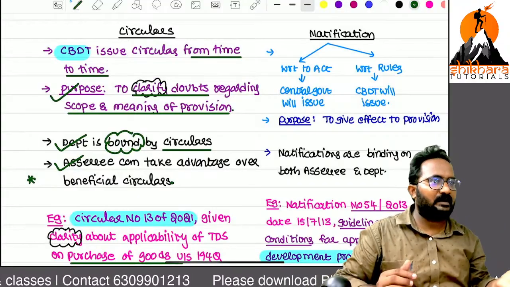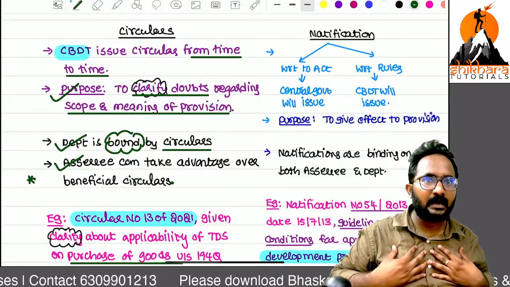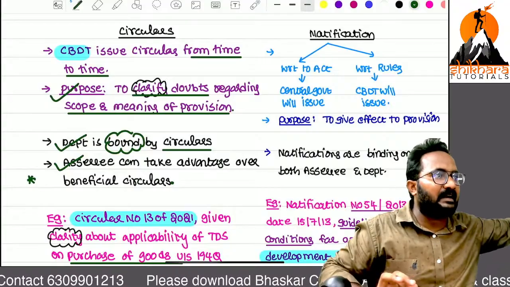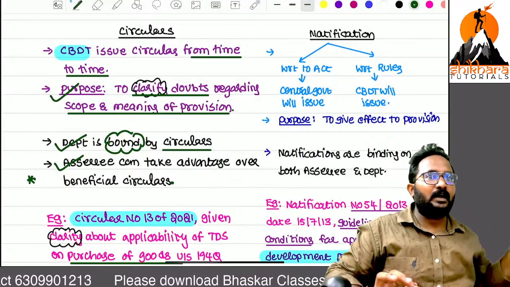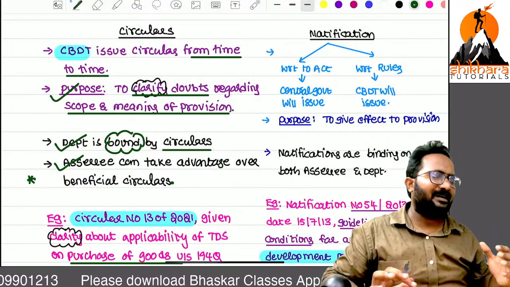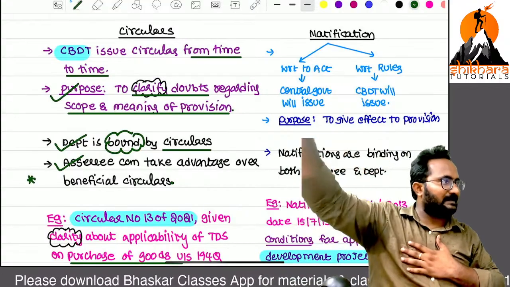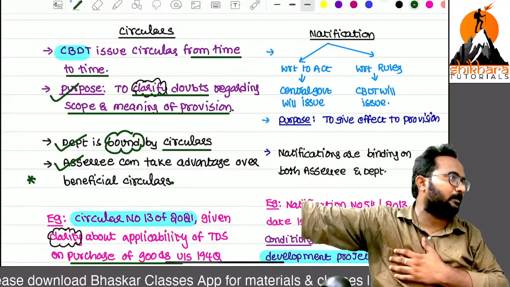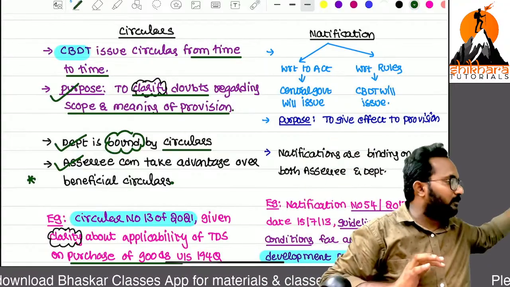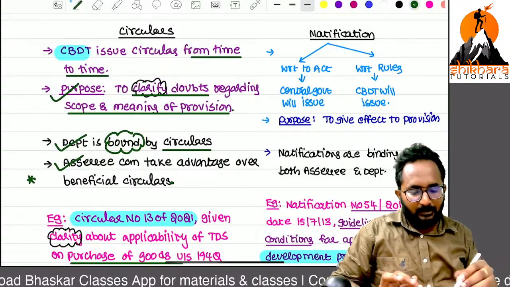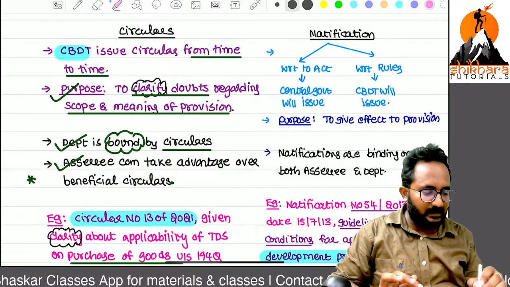Sir, they can release a circular for this due date extension. There is no doubt for us. If any doubt is there, for the doubt clarification, they can release the circular. For information conveying purpose, we have extended the due date, or we have extended the due date for the tax audit report. Like that, they can release the what, ma? Notification.